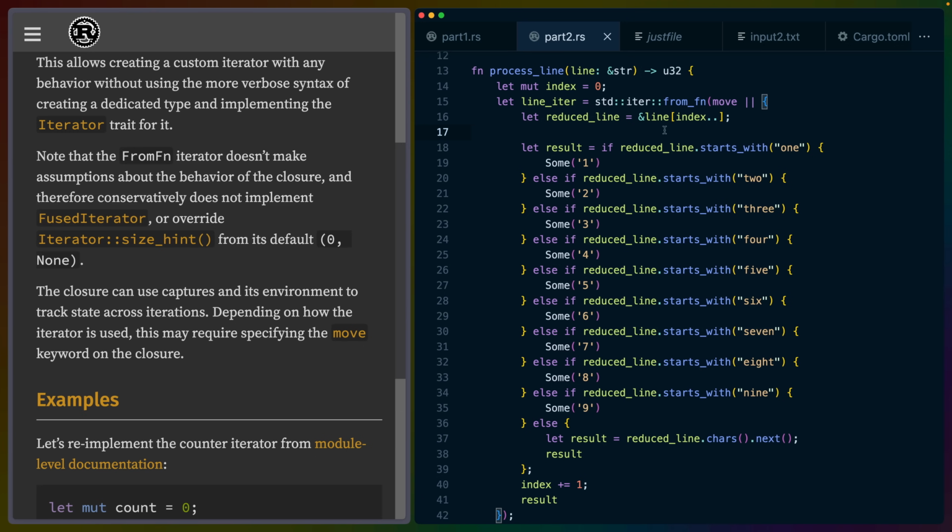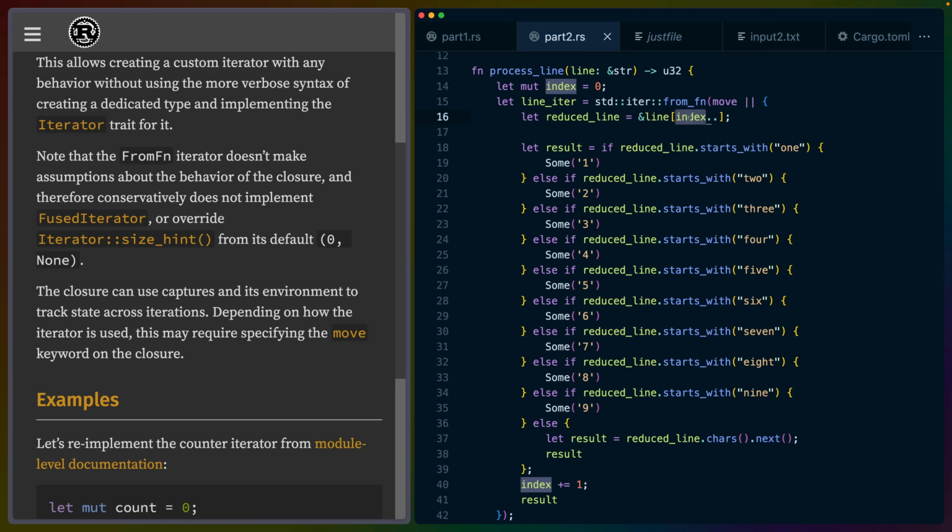Now, in this case, it turned out that we didn't actually need to skip anything, as we discussed in the actual solution when we wrote it, but this would have let us skip, say, 3 indices instead of just 1 character. So we start out by defining reduced line inside of this iterator function as being a slice from index ..